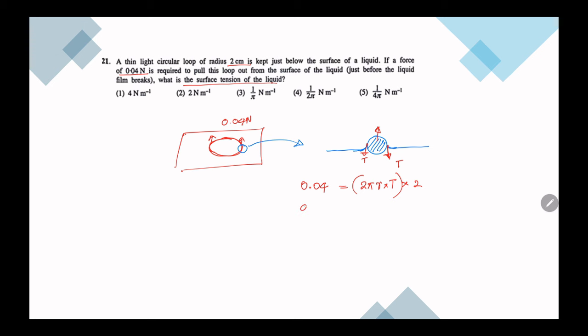Then 0.04 is equal to 2 pi r T. The radius is given, right? Radius is 2 centimeters. 2 centimeter means 2 into 0.01 into T. So if you divide these two, the 4 and 4 cancel, then T is 1 over 2 pi Newton meter minus 1. So that would be the fourth answer.